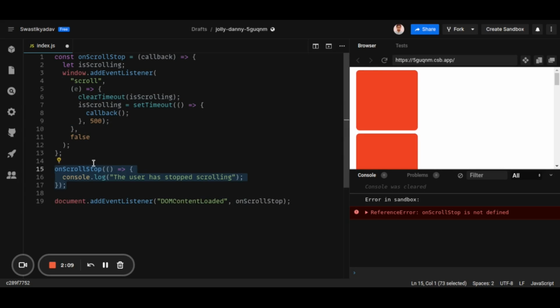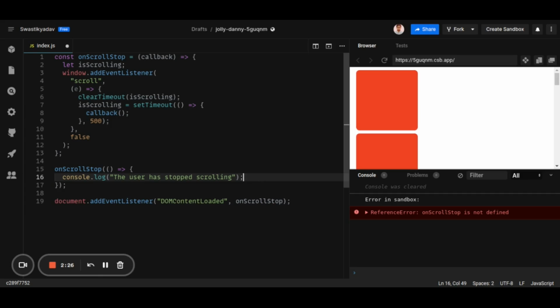Now next, we call this onScrollStop function with this callback. So this is the callback which will be fired whenever user stops scrolling, and after 500 milliseconds it will console log the user has stopped scrolling.